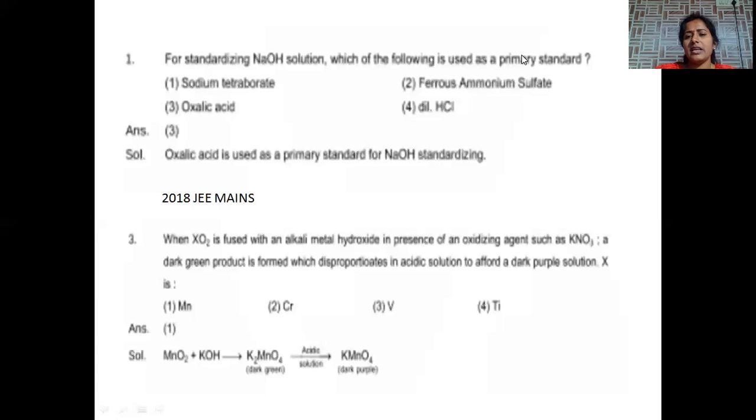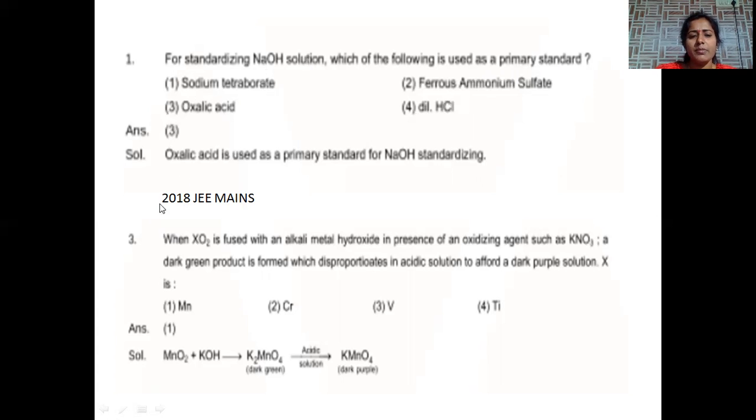A primary standard is one whose concentration does not vary with time and remains constant forever, even if we store it for a longer time. That is called a primary standard. Here, in order to standardize sodium hydroxide, oxalic acid is used as the primary standard solution. The correct answer is option number 3.